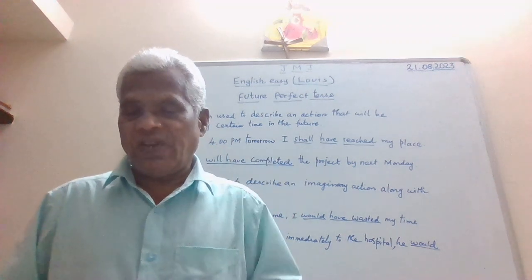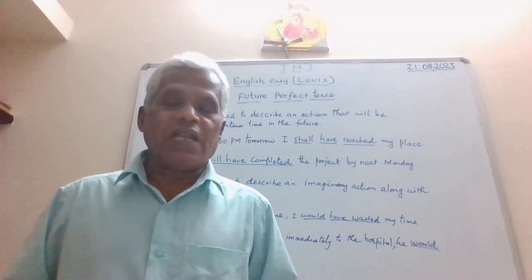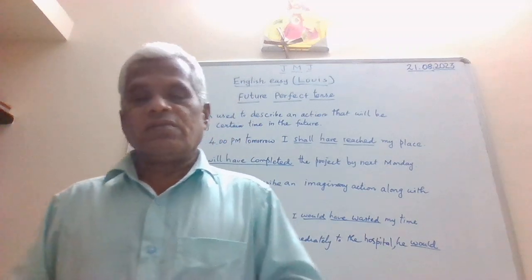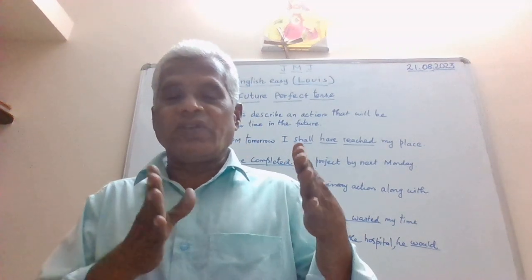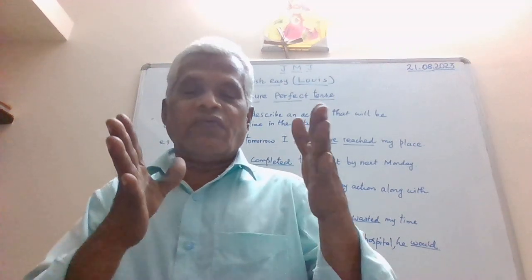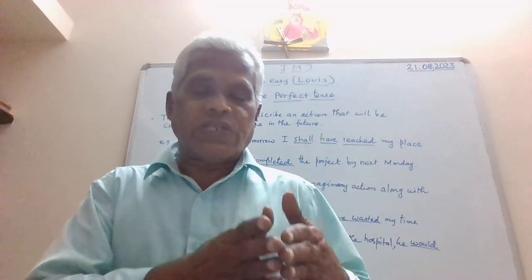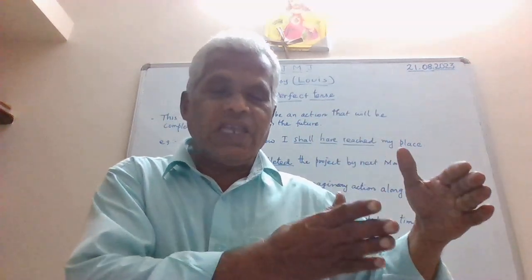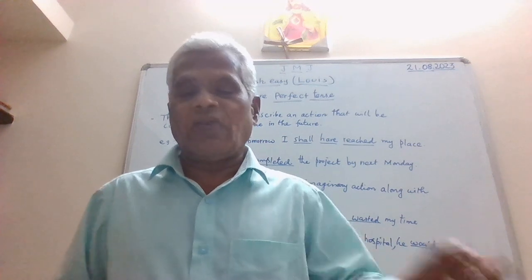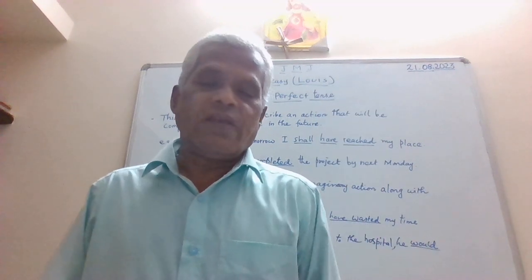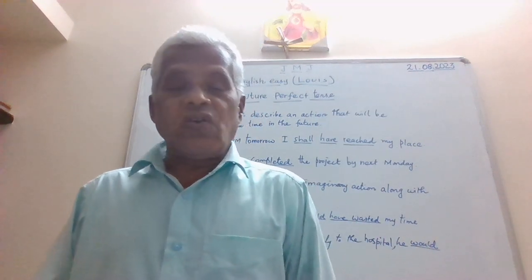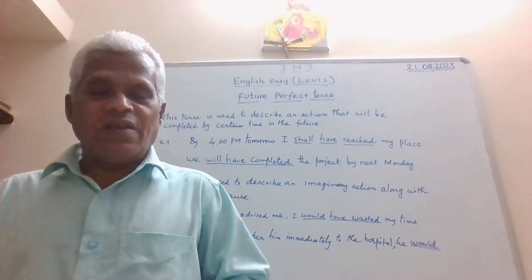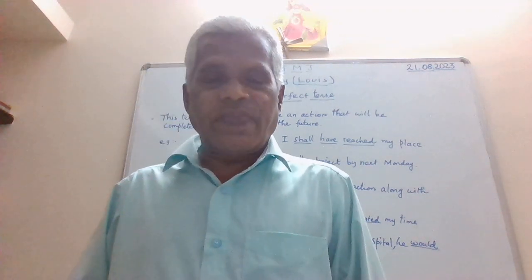Read the sentence carefully, understand the situation, and then conclude that okay, it is future perfect tense. So I will have the formula of will or shall plus have plus the past participle of the main verb that is given in brackets. Okay, so this is it for future perfect tense, guys.